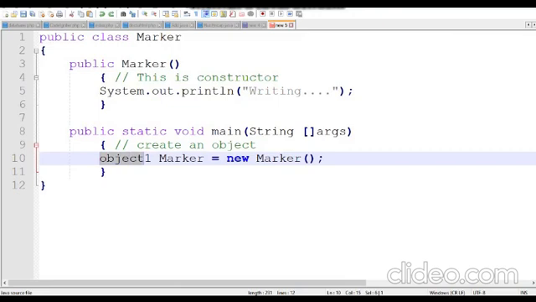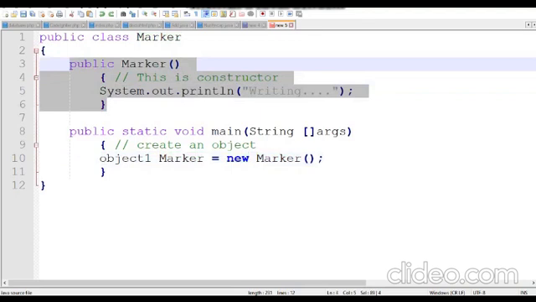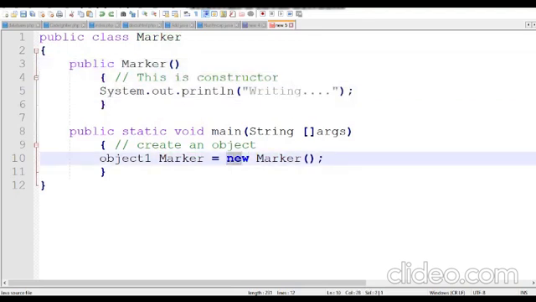Here object one is my object name, marker is the name, and new is a keyword to create an object. Whenever you want to create an object, you start with the new keyword. This is the basic syntax to create an object.